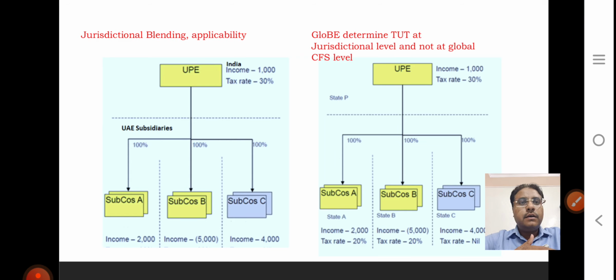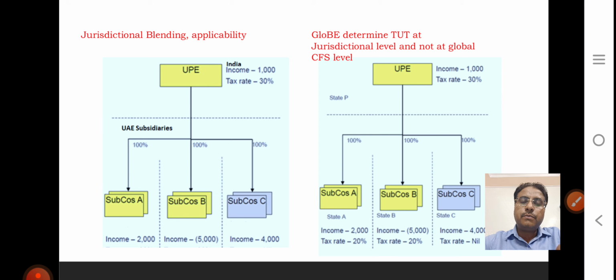Now I take a good example for jurisdictional blending. We have to see it on a jurisdictional basis. You have an ultimate parent entity in India earning 1,000, and the tax rate is, suppose, 30%. You have subsidiaries A, B, C, D in UAE or some other country, and the income is 2,000.